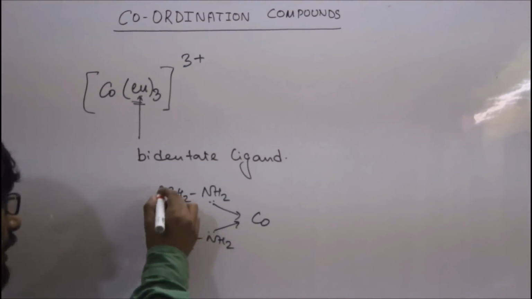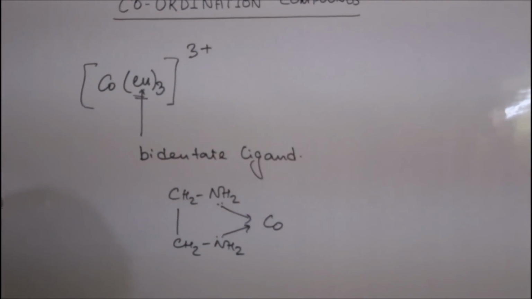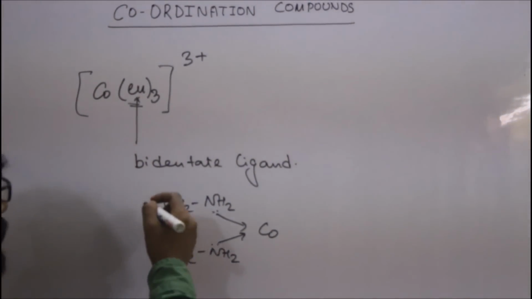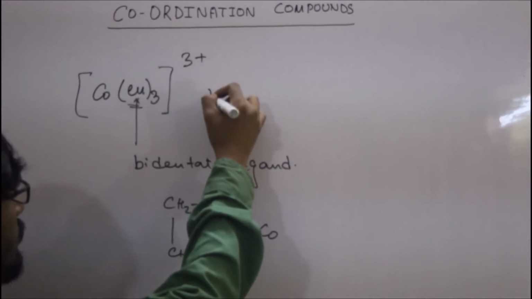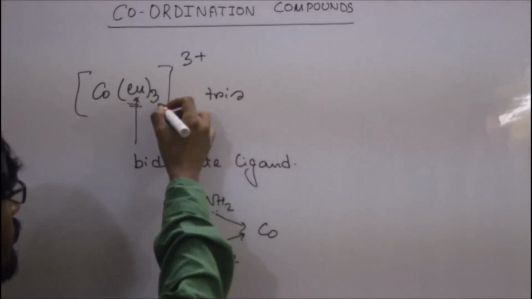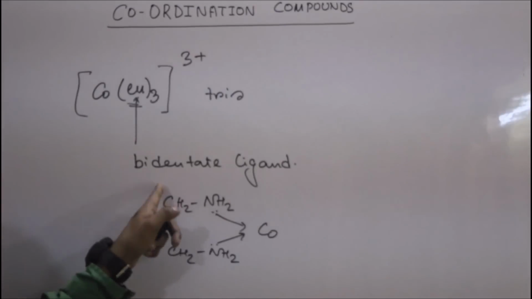So for that type of ligand, we have to write the prefix tris. For 3, we have to write tris for a bidentate ligand.